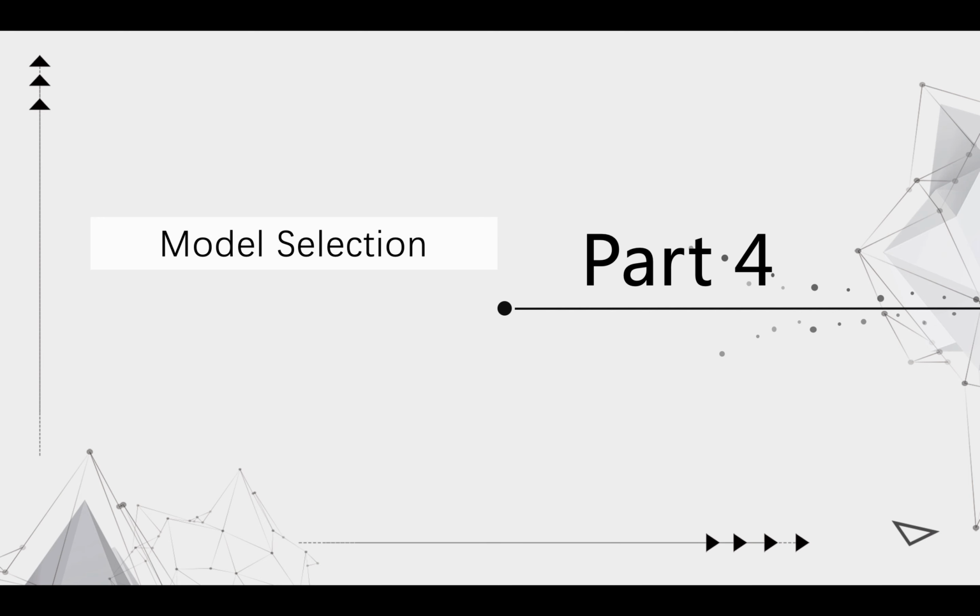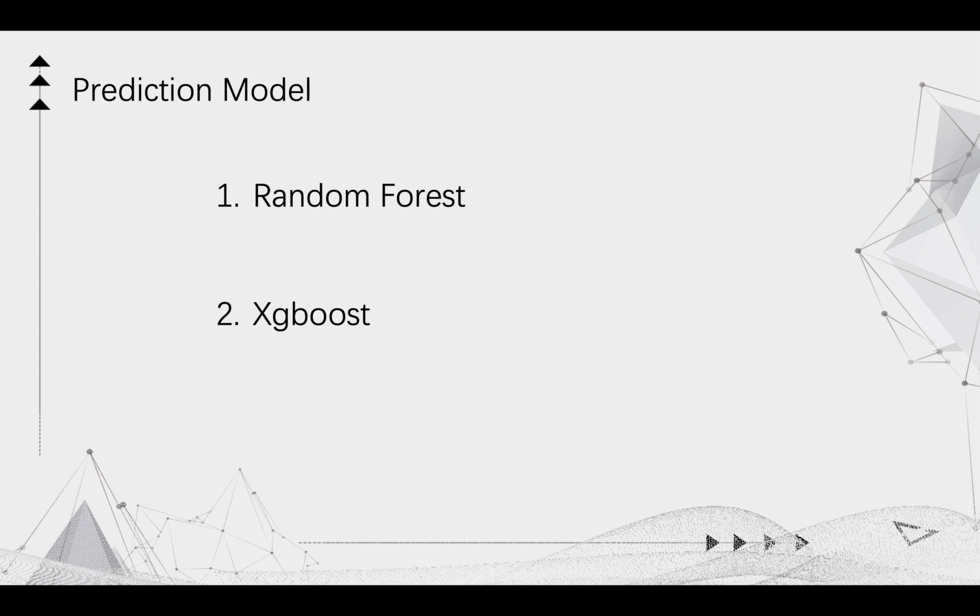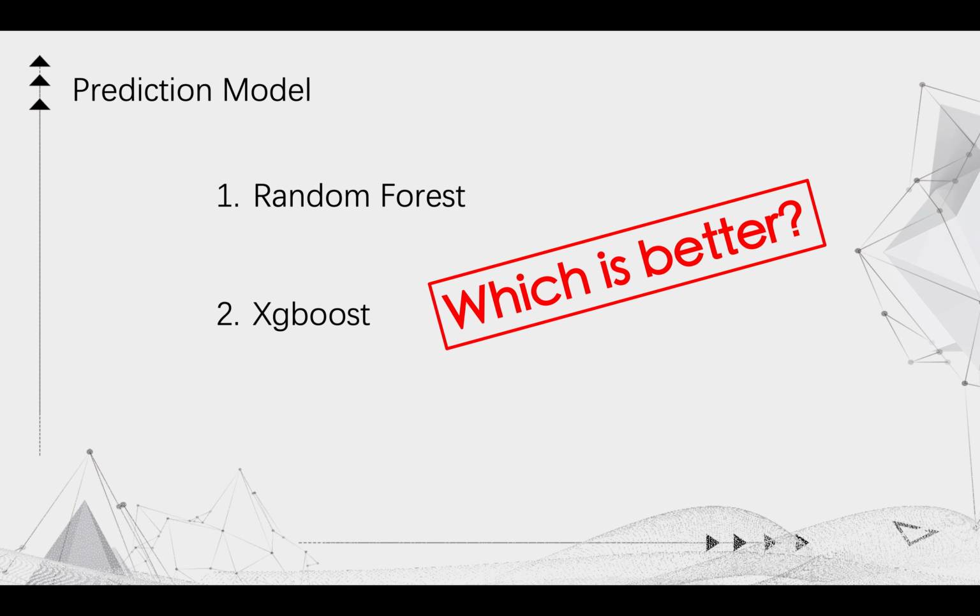Part 4 is about our model selection. After the data processing, we have trained several machine learning methods, and in the end, we decided to use random forest and XGBoost.